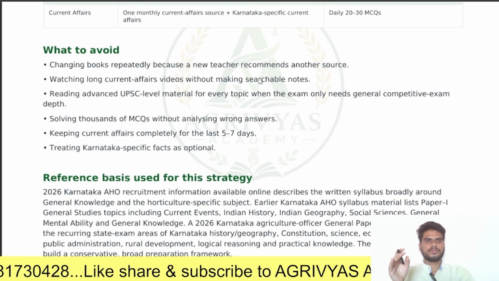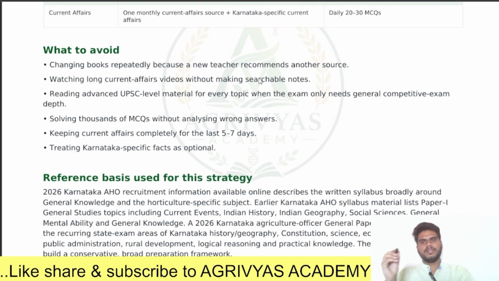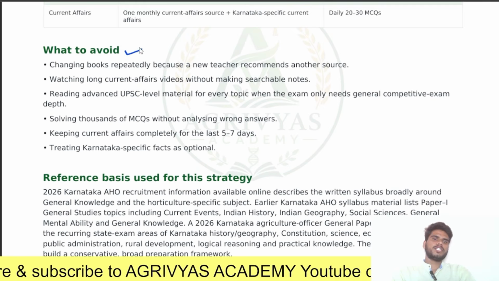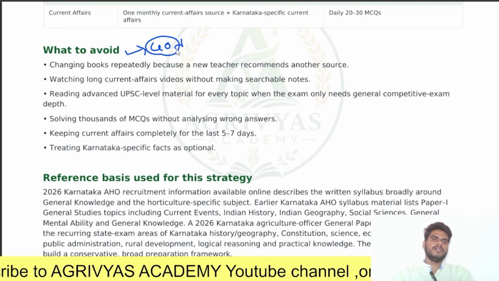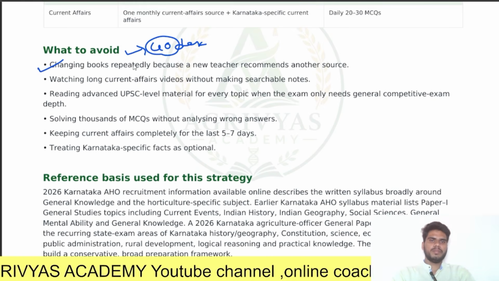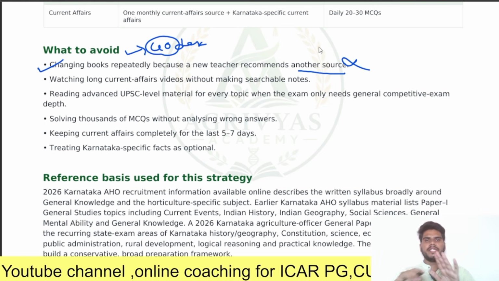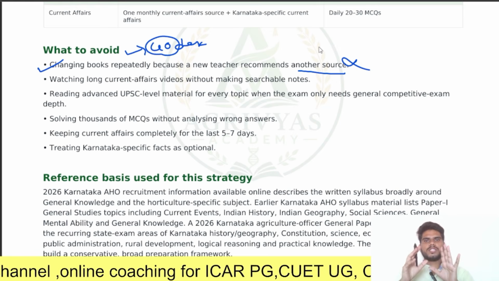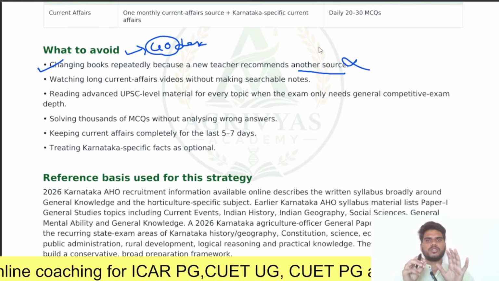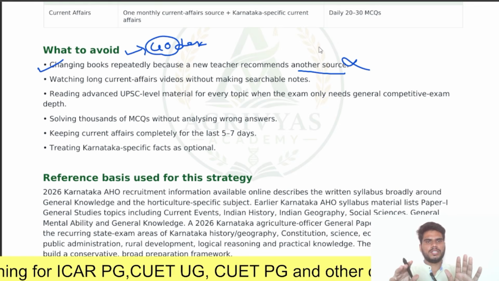Next, what you should avoid in this complete 40 days preparation strategy. First one, changing books repeatedly because a new teacher recommends another source. You should avoid this completely. Don't change your resources. Please keep your resources limited.